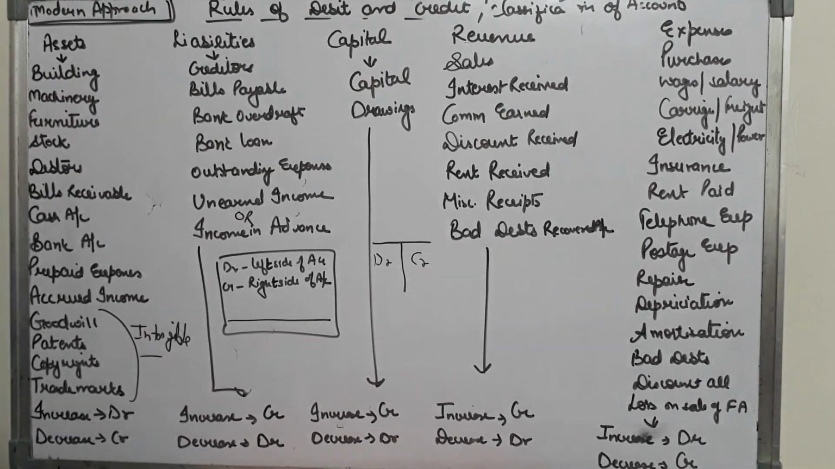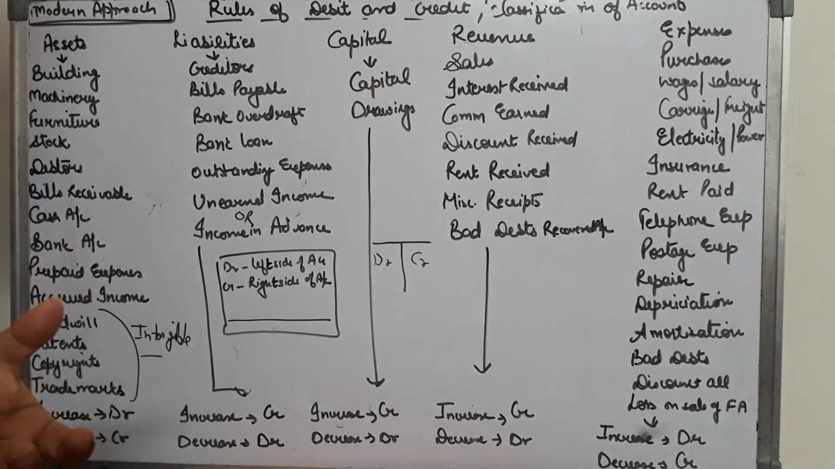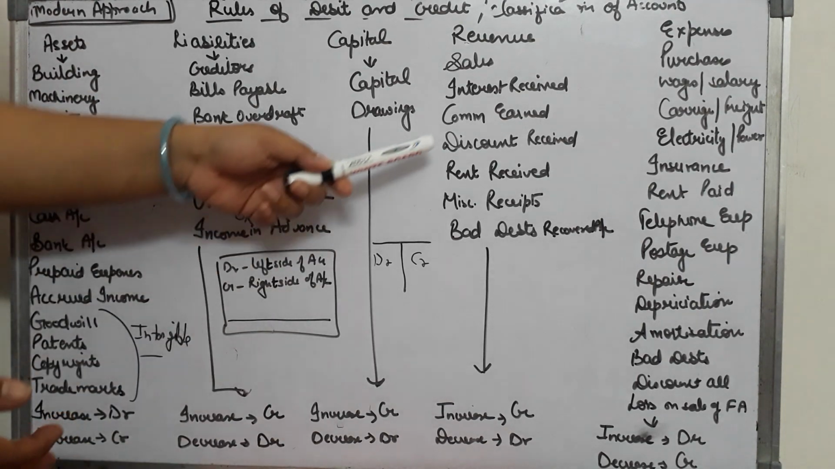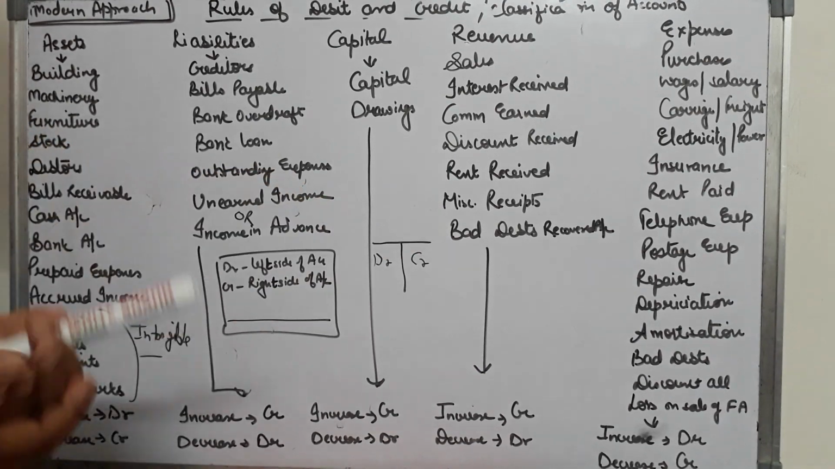Then comes the revenue. Revenues are the incomes that a businessman earns over a period of time. When you are receiving something, that is your revenue, your regular income that is earned. First is sales. When goods are sold to the ultimate customers, you receive your revenue. Or you might receive interest on investments, commission, discount, rent, miscellaneous receipts, or bad debts that you have recovered.